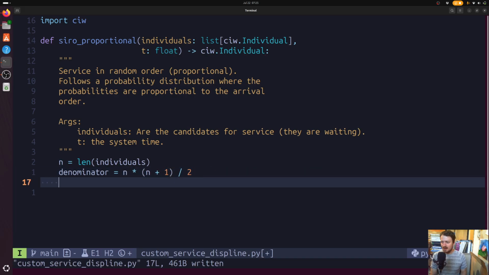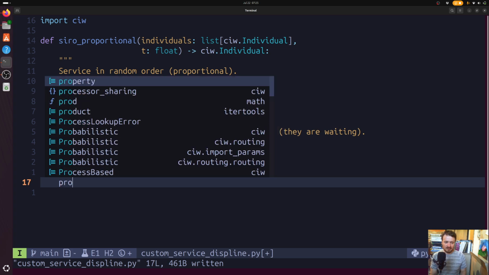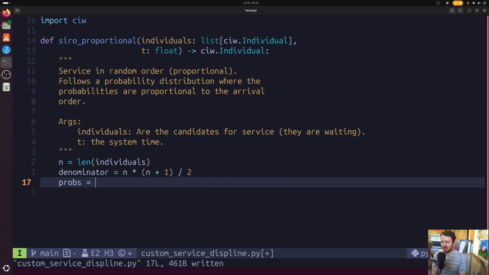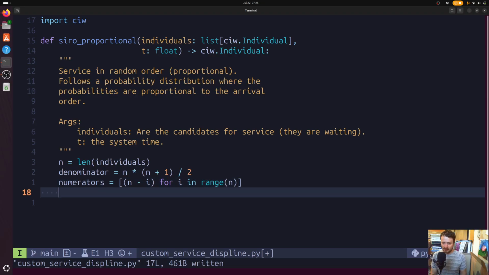Okay. And then we can calculate some probabilities. I guess we could break it up into numerators. Yeah, let's do it into numerators. Why not? So we have a collection of numerators that all share the same denominator. We've got n minus i for i in range of the number of individuals. So each of them gets a weight that is proportional to their position in the order that they were given.